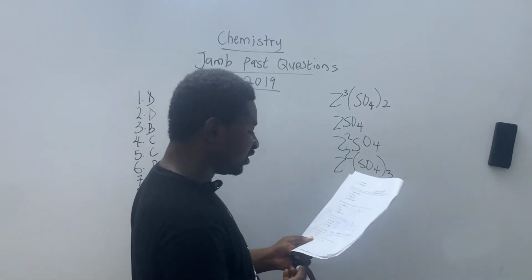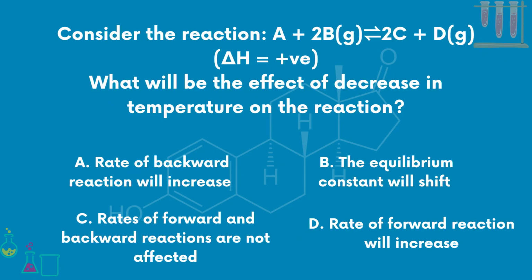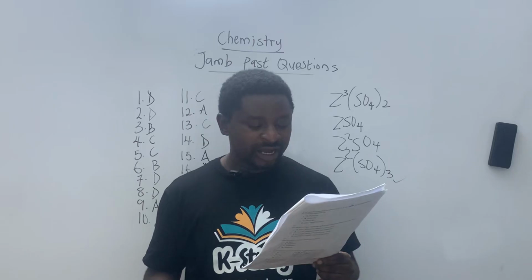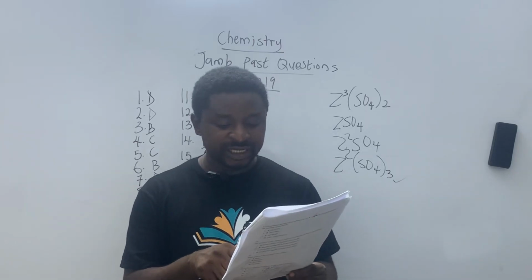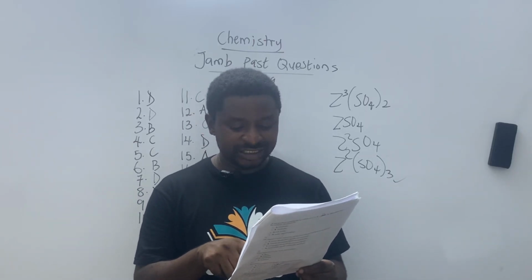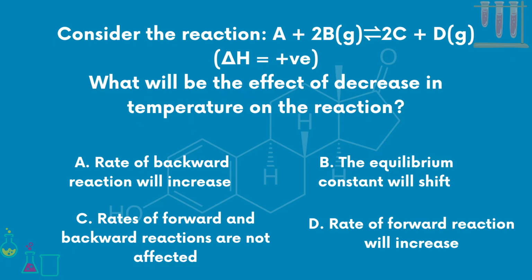Question number 17. We consider the reaction A plus 2B, forward and backward reaction, 2C plus D. Now there's an energy level there, and that energy is a plus there, so that's an endothermic reaction. So which will be the effect of decreasing temperature on the reaction? Which will be the effect of decreasing temperature on the reaction?